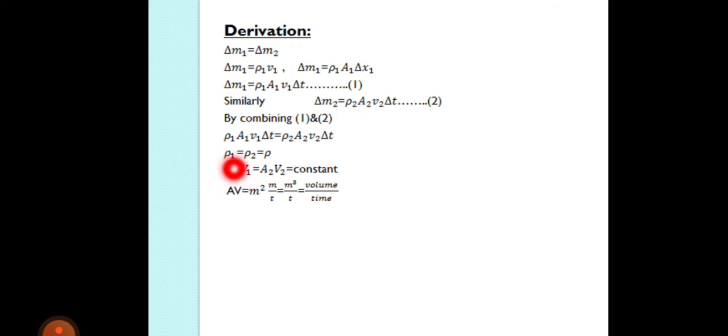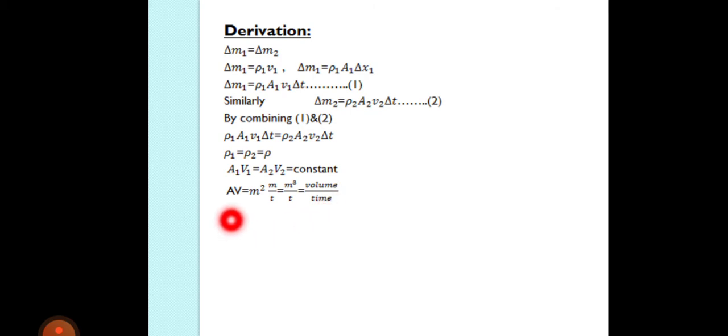We are taking the condition of an ideal fluid, so its density is constant. So we write rho 1 and rho 2 as rho, and they cancel with each other, and delta t is also the same, so it also cancels, and we get A1 V1 equal A2 V2, which is equal to a constant, which is the equation of continuity. At point 1, the product of area and velocity is the same. At point 2, it is the same, it means it is constant, so it is proved.